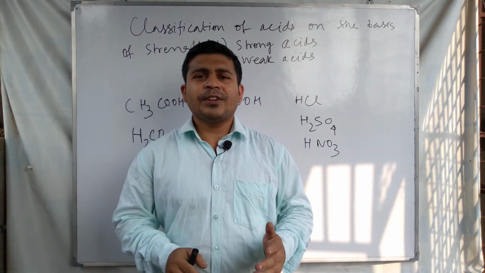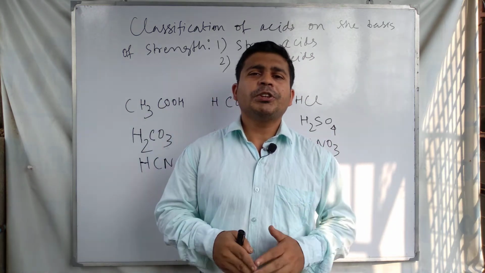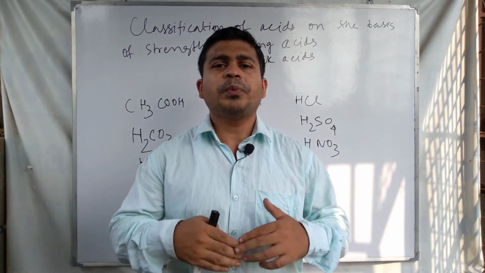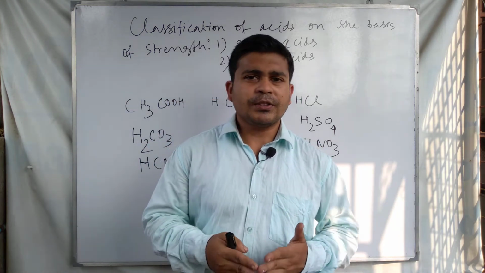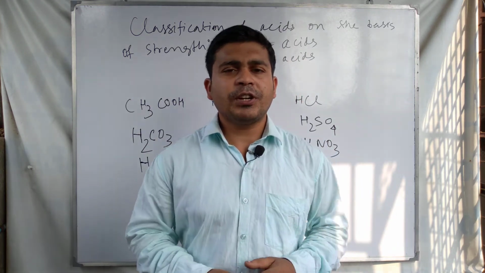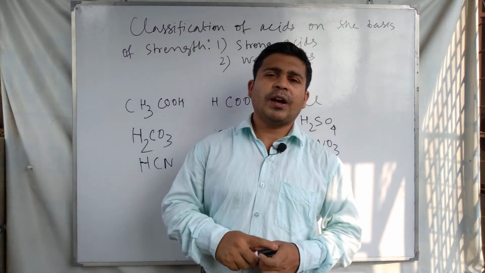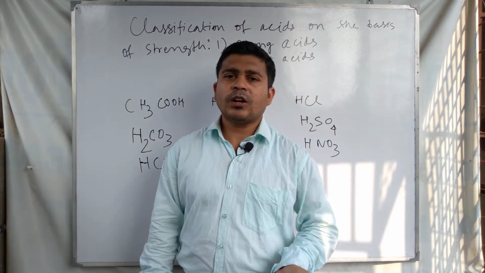Strong acids are the acids that produce a high concentration of H plus ion or hydronium ion, H3O plus ion, in the aqueous solution, in water solution.